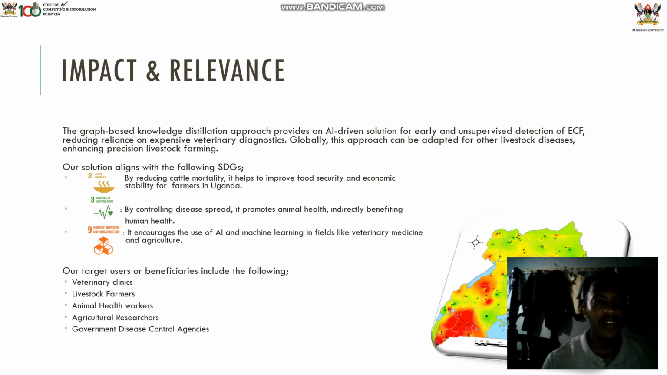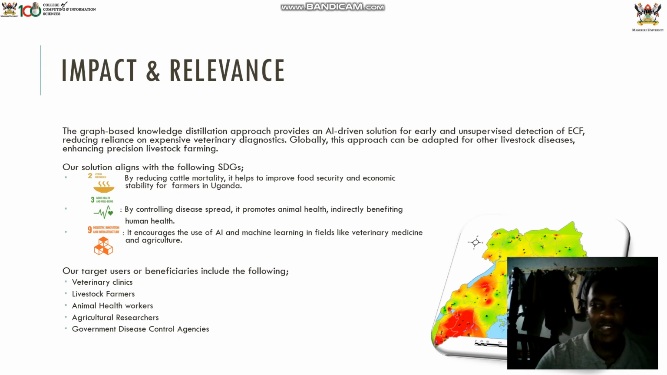And so I'll be talking first about the impact and relevance, where our solution is aligned with the UN SDGs, where we have zero hunger, where we are saving cattle and saving food. We are also promoting food security. And then the third one is good health and well-being, whereby promoting animal health, in return it promotes human health.